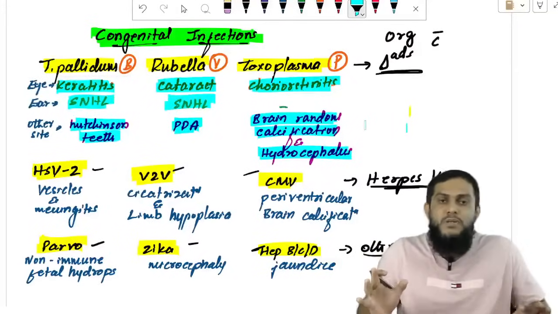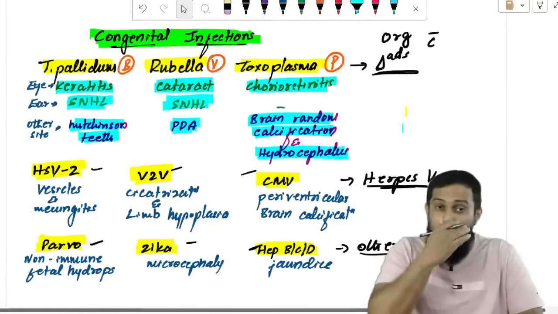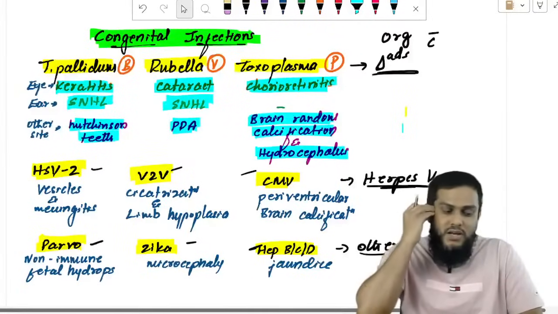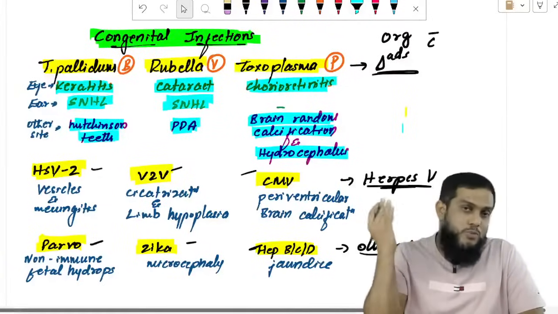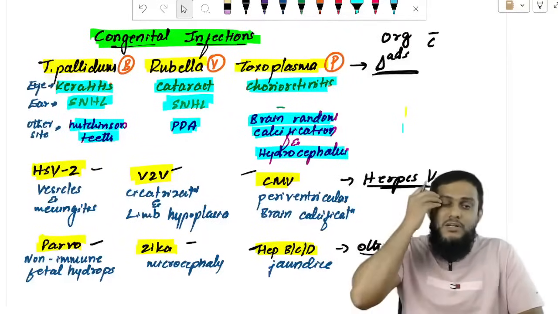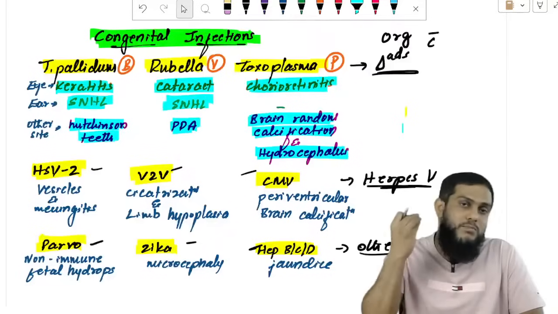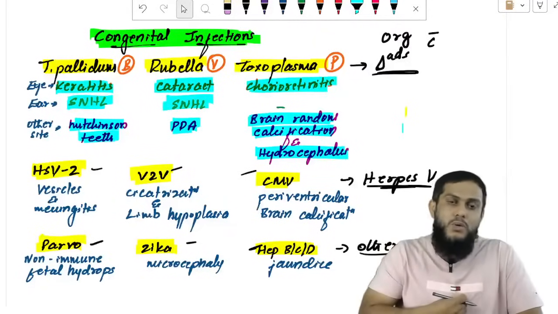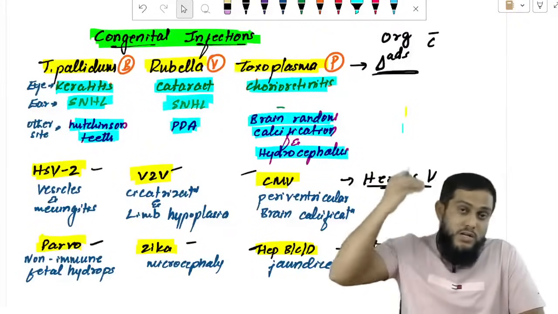Now, this is how you have to remember the triads. All the triads start with the eye. Keep Treponema in front of the eye, rubella in the middle of the eye, toxoplasma backside of the eye to remember the eye manifestations. And remember the triads which come down to teeth, come down to heart, they go to the ear and they come down. And the one which goes above, directly goes above to the brain.